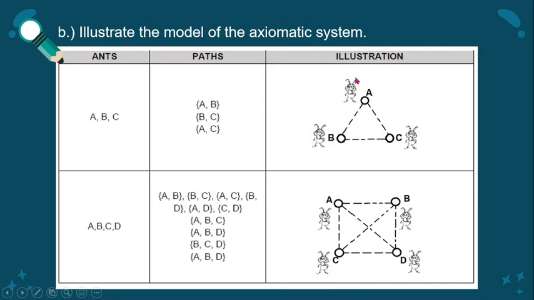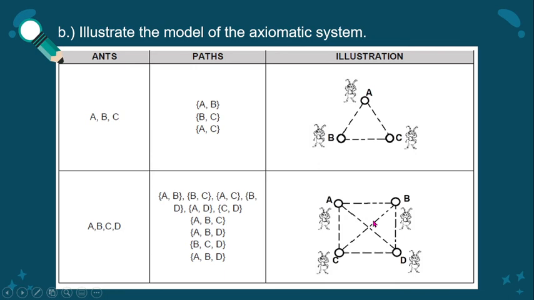So, meron tayo ditong isang ant, dalawa yung paths niya, paths A and B. So, bawat ant daw may dalawang path. For axiom 2 naman, sabi, every path has at least 2 ants. So, dapat daw yung dalawang path may dalawang ants. So, itong path natin, path A and B, ayun, meron tayong dalawang ants doon and also the other.